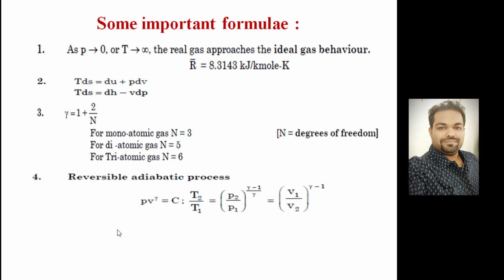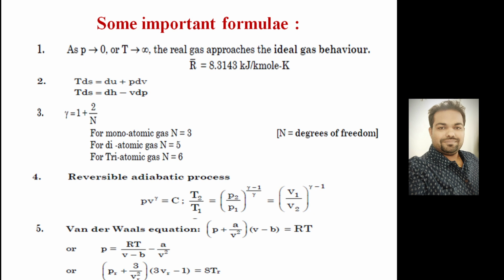And for reversible adiabatic processes, we already derived the isentropic relations. Pv to the power gamma is equal to constant, or you can say T2 by T1 is equal to P2 by P1 to the power gamma minus 1 upon gamma. That can also be related with the specific volume, V1 by V2 to the power gamma minus 1.